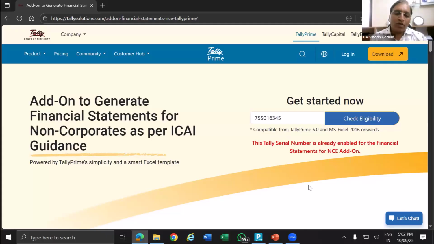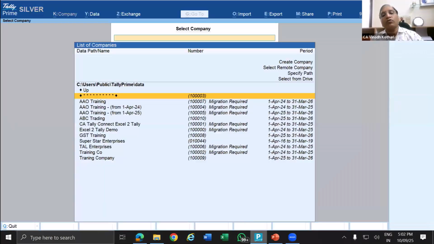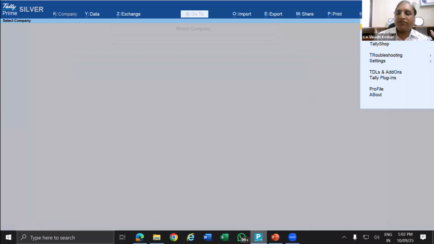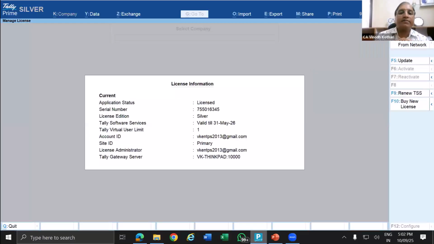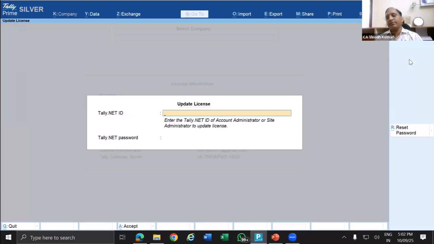Next, what? Once NCE is enabled, next you have to do one process. What is that process? You have to update your license. Now, how to update your license? Select F1. In the F1, go to settings. In settings, you have license. So you can select license. And here, right hand side, you have to select update F5.